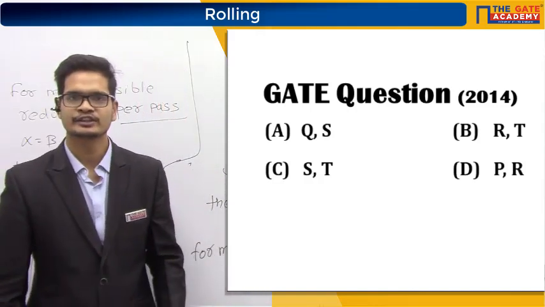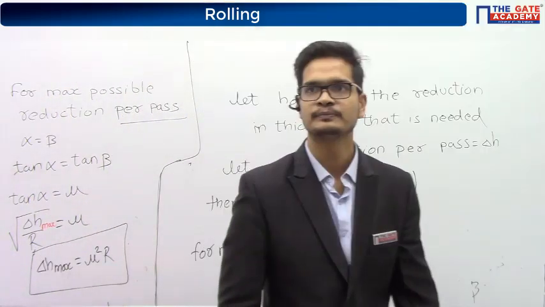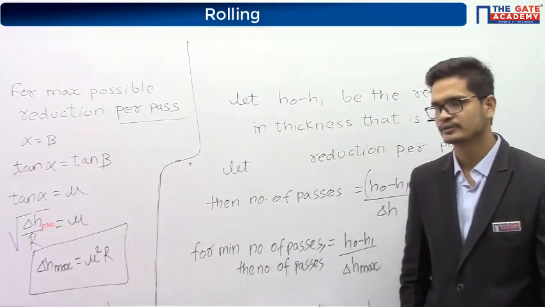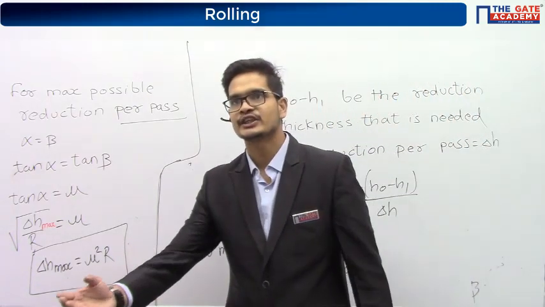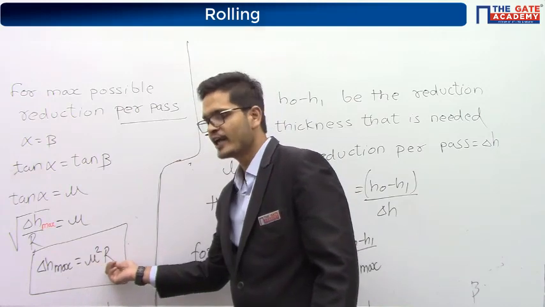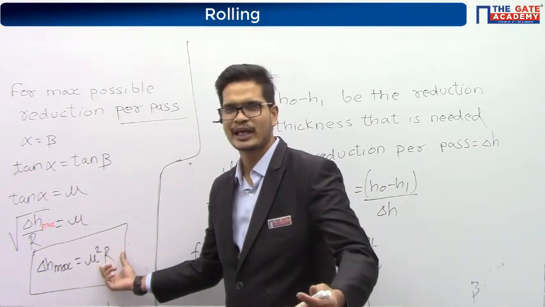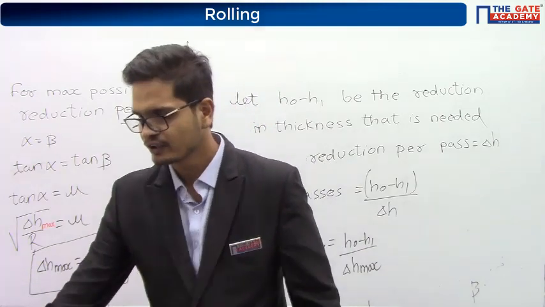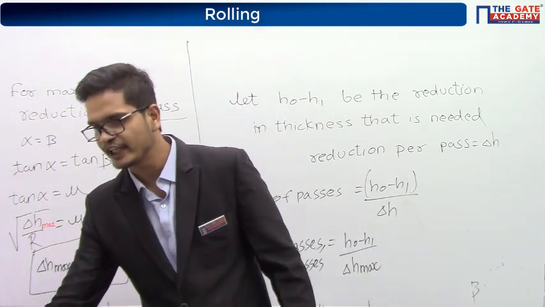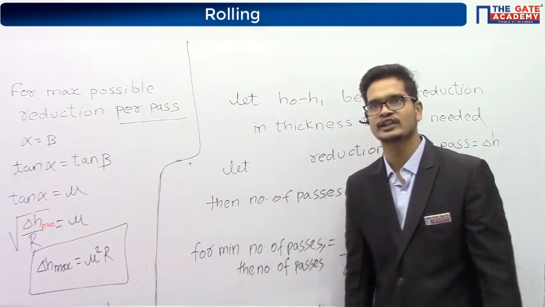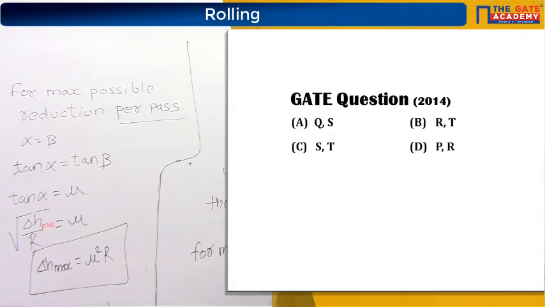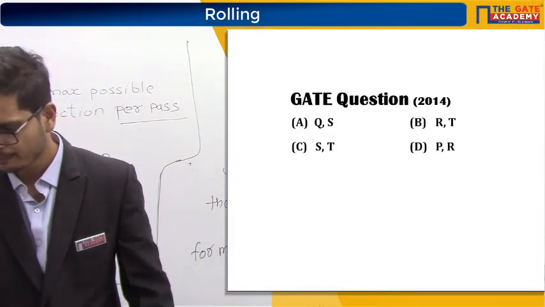Again, they are asking what delta H depends on. What is the answer for this? Delta H is dependent on mu and R. R is the radius, which means diameter also. So R, the roll diameter, is the right statement, and T, the coefficient of friction between roll and work, is the right statement. Therefore, R and T, option B, is the right answer. Okay.